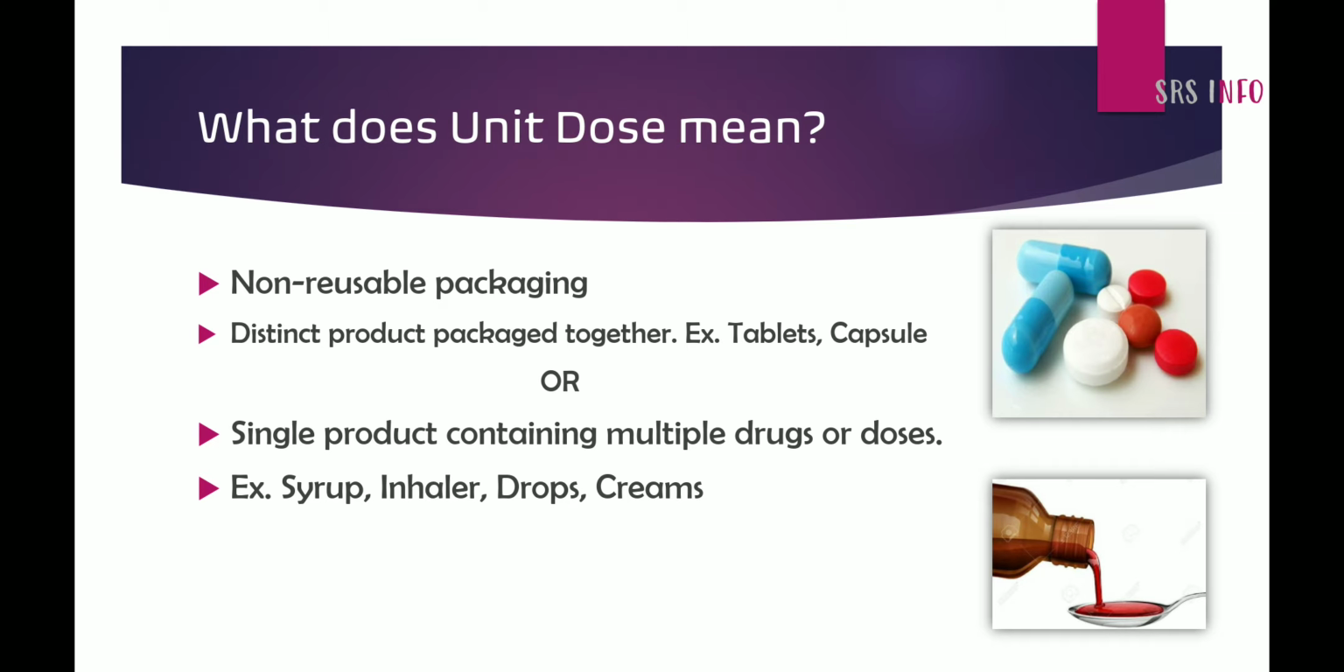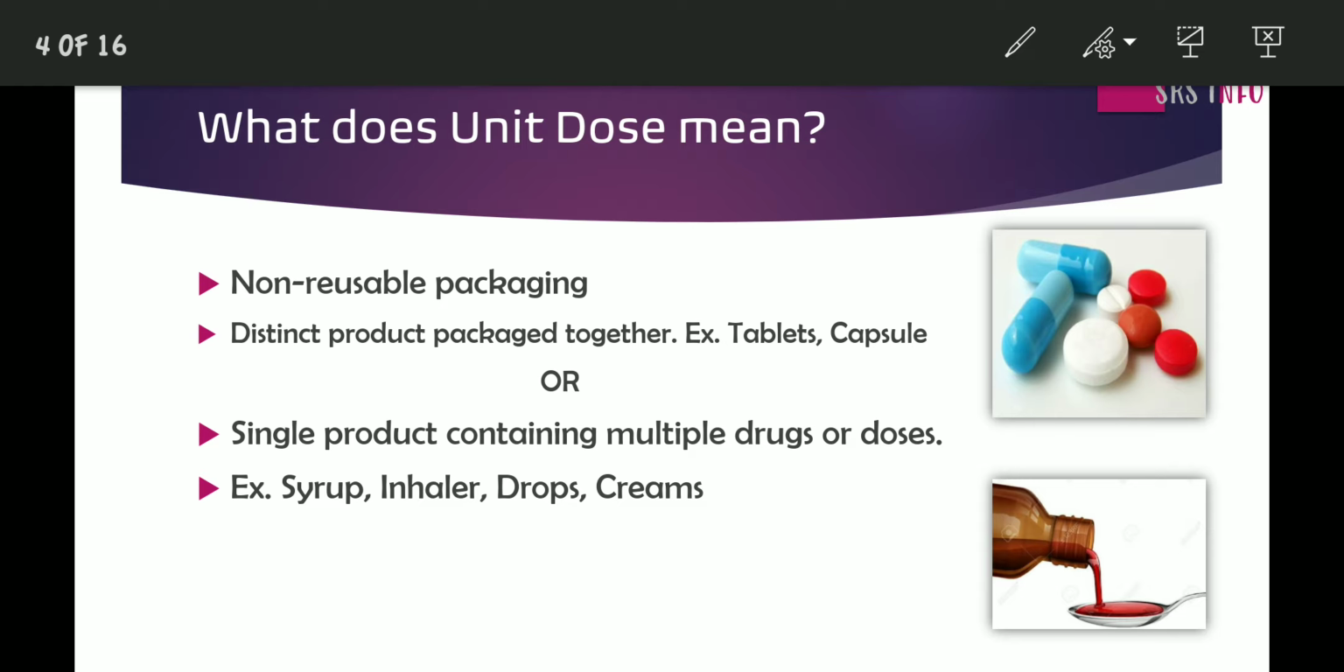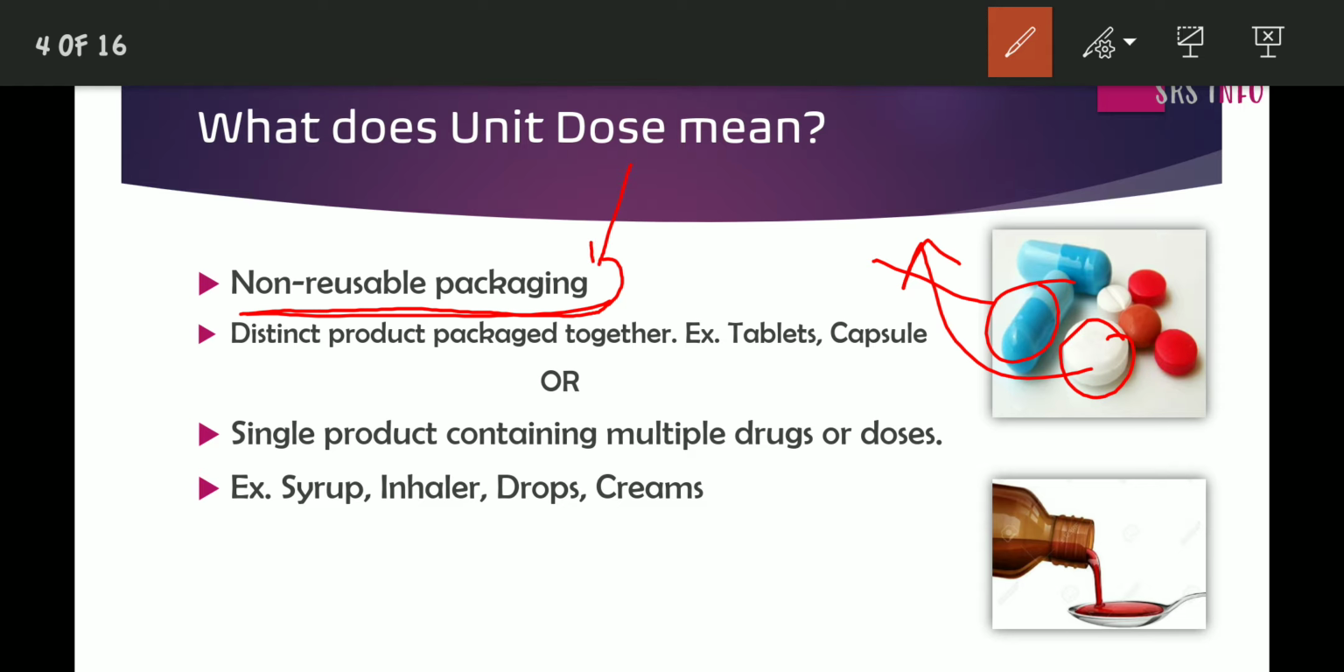Now, unit doses are non-reusable packaging. What does it actually mean? This is a tablet taken by the patient. It cannot be reused. This is a single capsule used by the patient. It cannot be reused. So unit dose means non-reusable packaging. It also means a distinct product packaged together. Example, tablet and capsule.